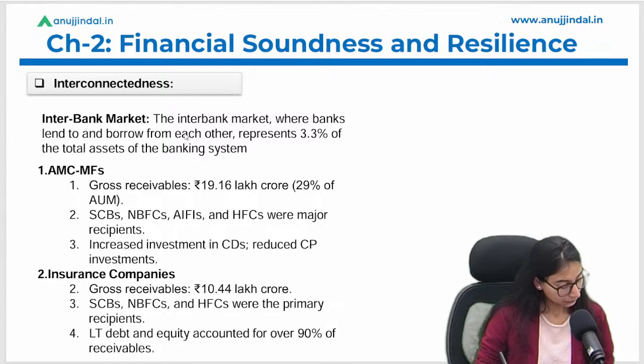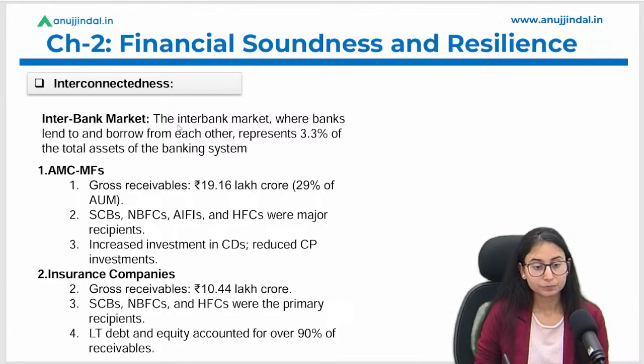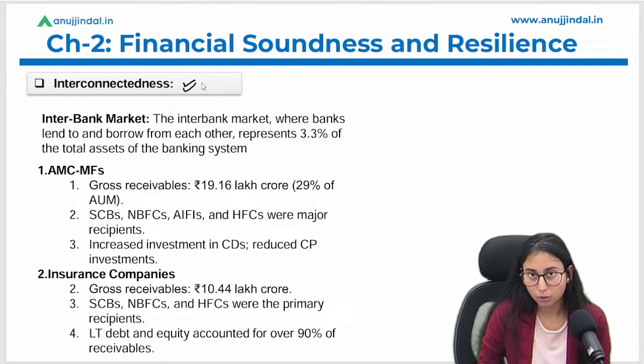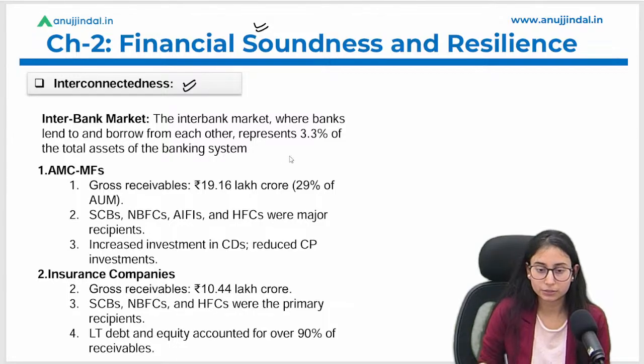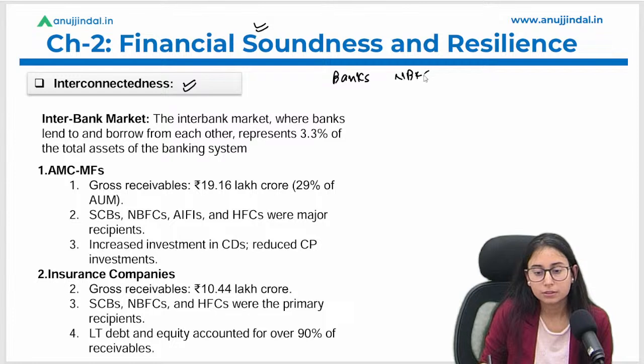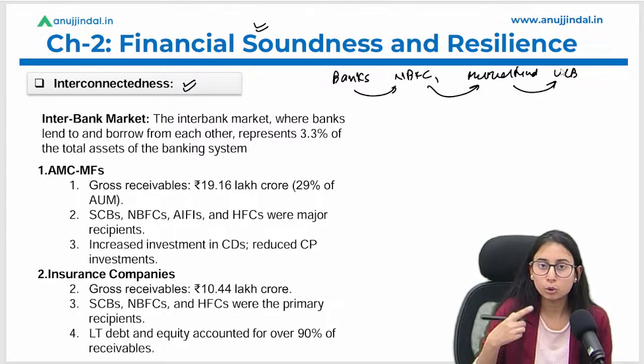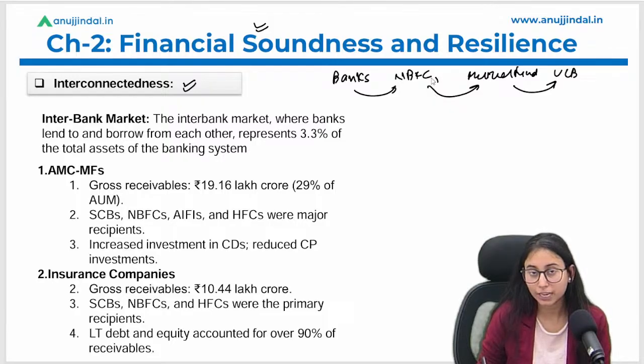Okay, I hope it is clear. Let's talk about the interconnectedness. This chapter also talks about the interconnectedness. Why are we discussing the interconnectedness? Because the banks, NBFCs, mutual fund companies, or UCBs are all taking loans from each other. Either they are giving loans to each other or they are taking loans from each other, right? So there is an interconnectedness between these institutions.